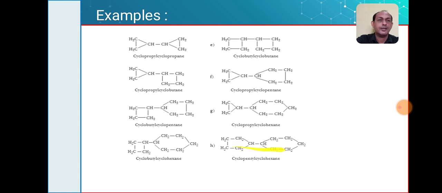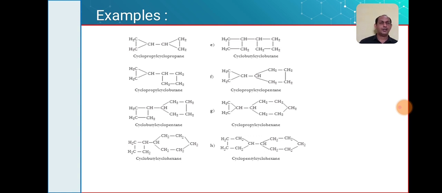Now for this structure, H, this particular ring contains 5 carbons, this particular ring contains 6 carbons. So what will be the name? Cyclopentylcyclohexane. So this is how you can give the nomenclature. These structures you can also write in another way, where you just write the cyclic rings, 3-membered, 4-membered, 5-membered or 6-membered.